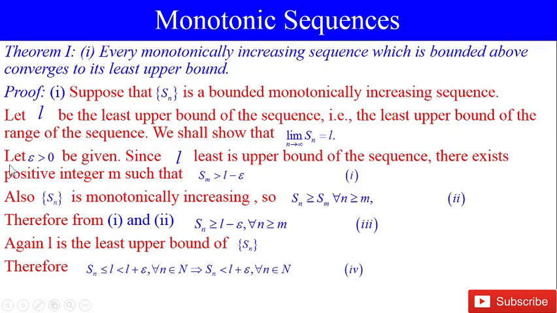To prove this, let epsilon be positive, given. Since L is the least upper bound of the sequence, there exists a positive integer m such that Sm is greater than L minus epsilon.